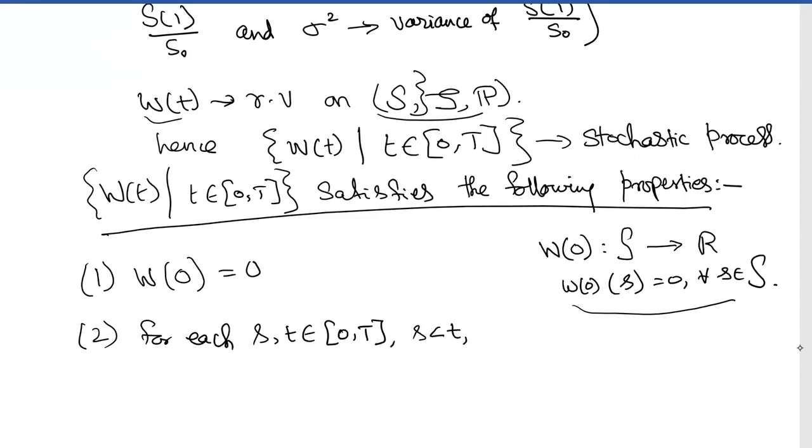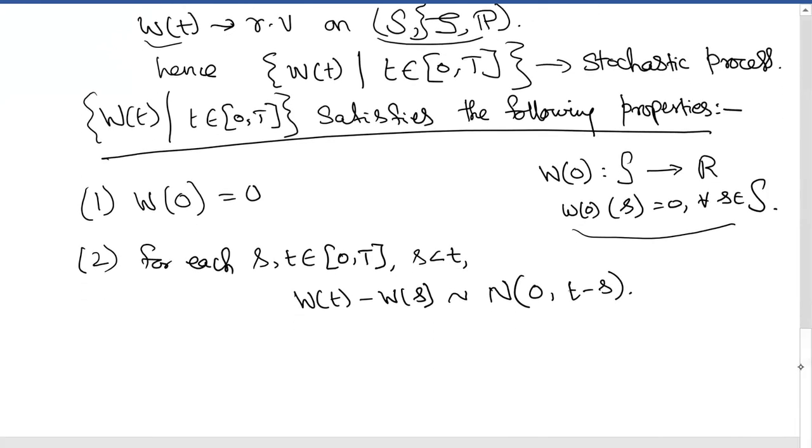Second is, for each s and t in the interval 0 comma capital T with s less than t, we can see that W of t minus W of s is normally distributed with mean 0 and variance t minus s. How can you see this? Let us take just W t and see this.